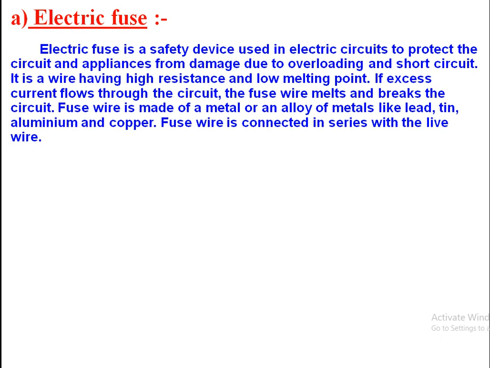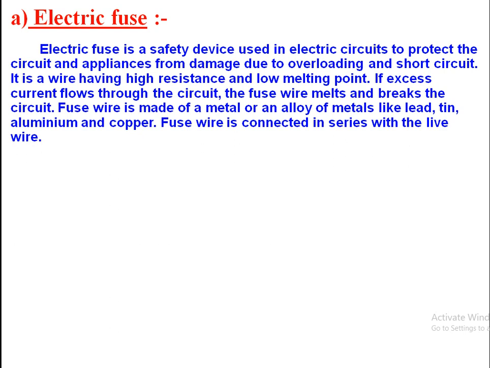Due to overloading or short circuiting, a heavy current can pass through the electrical appliances, or it can damage them. So in order to sense heavy current, an electric fuse is used. It has very high resistance and low melting point. This is the property of an electric fuse.